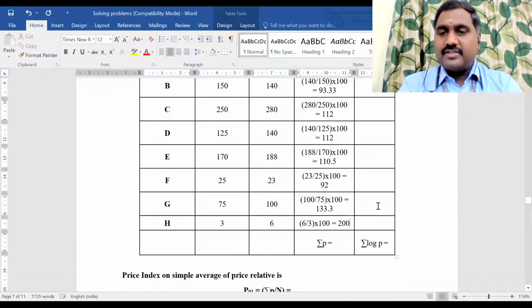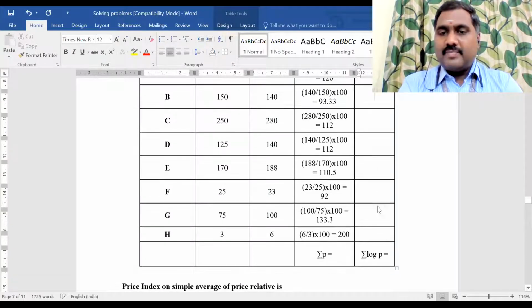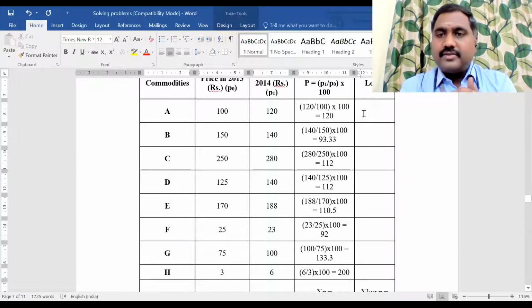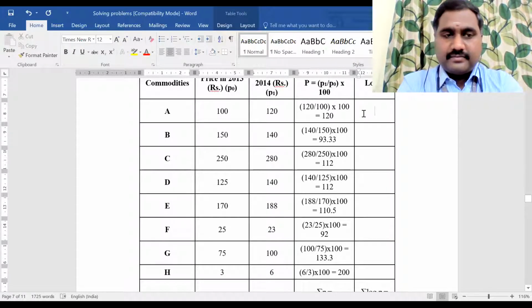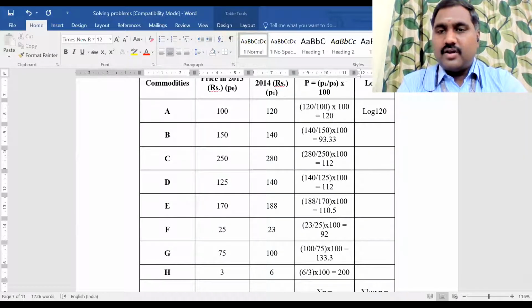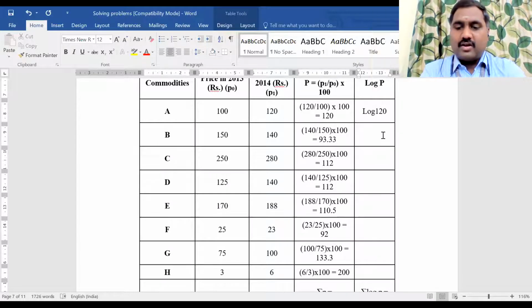Do you have any confusion in how to calculate the P value? Clear? If you have any doubts in calculating the P value, please ask me. Any doubt? No reply. Okay, fine. If you have no doubt, no problem. If you have a doubt, please ask me.